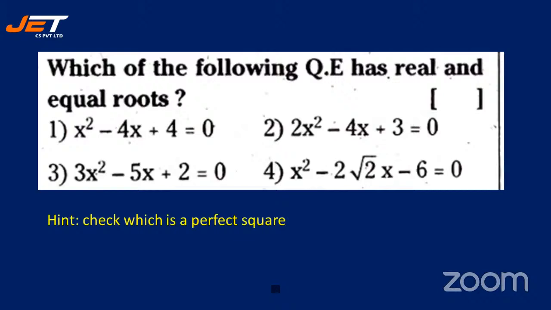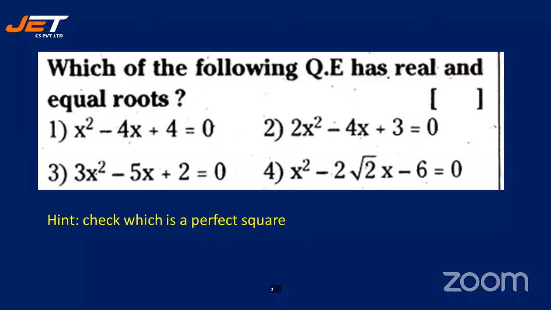Which of the following quadratic equations has real and equal roots? Right, so very simple. You just have to find out whether it is a perfect square. That's all. In one sum earlier, the 2 PPTs before, when we worked it out, we got the value of x as 1, isn't it? Like x minus 1 into x minus 1, right?